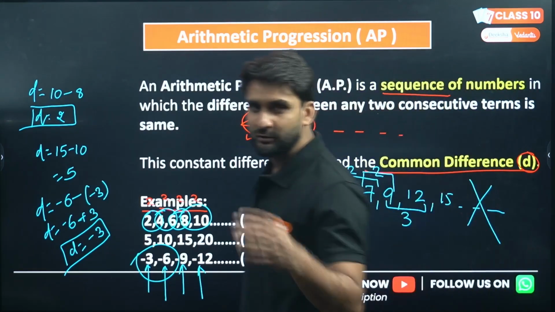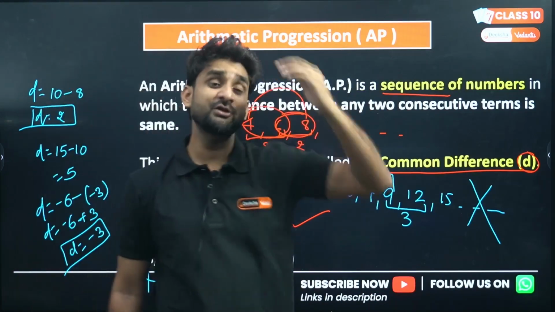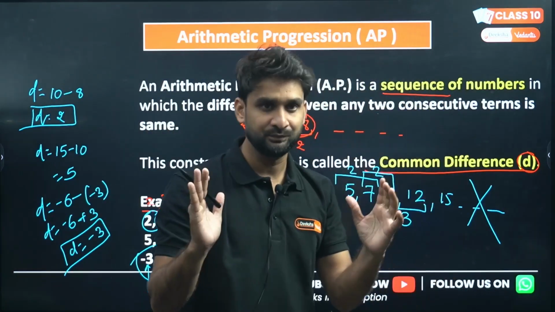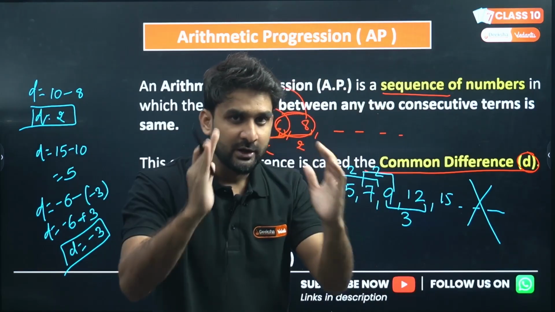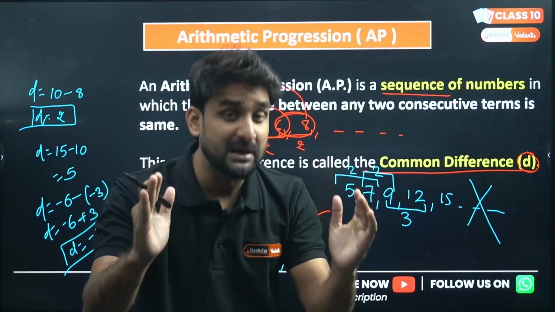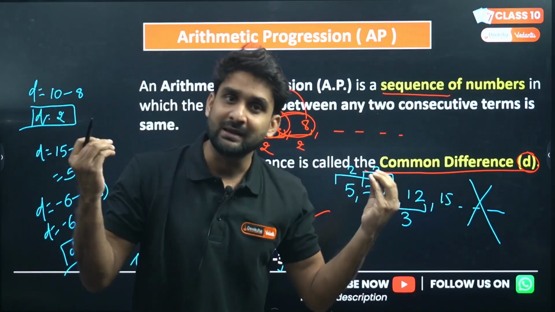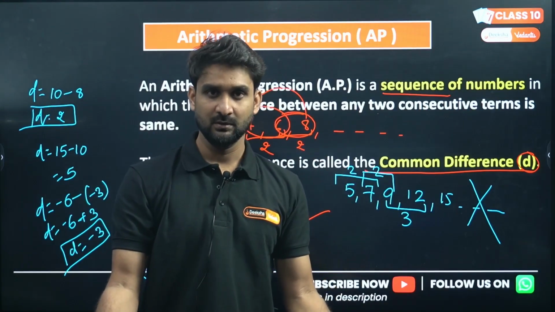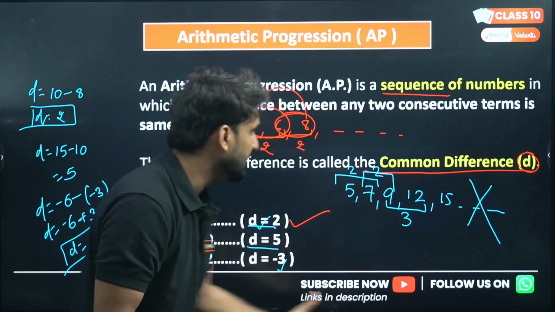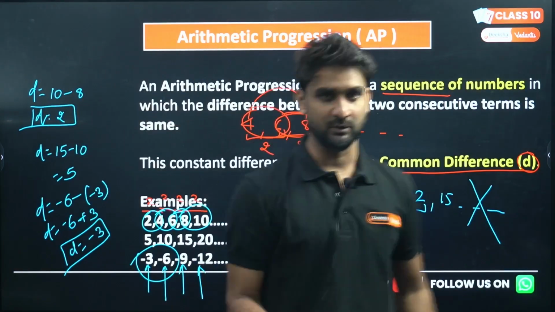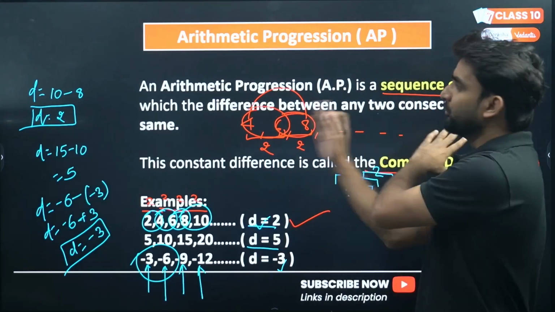Hope you have understood the concept of common difference and the definition of arithmetic progression. What exactly does arithmetic progression mean? Are you getting my point, my dear kids? If you are having any kind of difficulty or doubt in this slide, please let me know so that I can give you a complete solution for that. The reason you are not getting the point is because I have given you a very easy explanation of arithmetic progression, the concept of common difference and the definition. Let's move to the next slide.